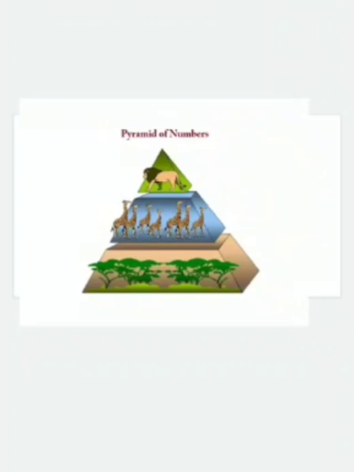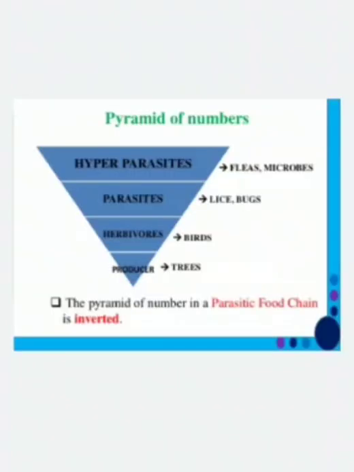So in a particular forest, the number of herbivores is lesser than the plants, and the herbivores will be eaten by carnivores like tiger and lion. So the number of carnivores is also lesser than the herbivores. So the pyramid of number in a forest ecosystem is always an upright pyramid.